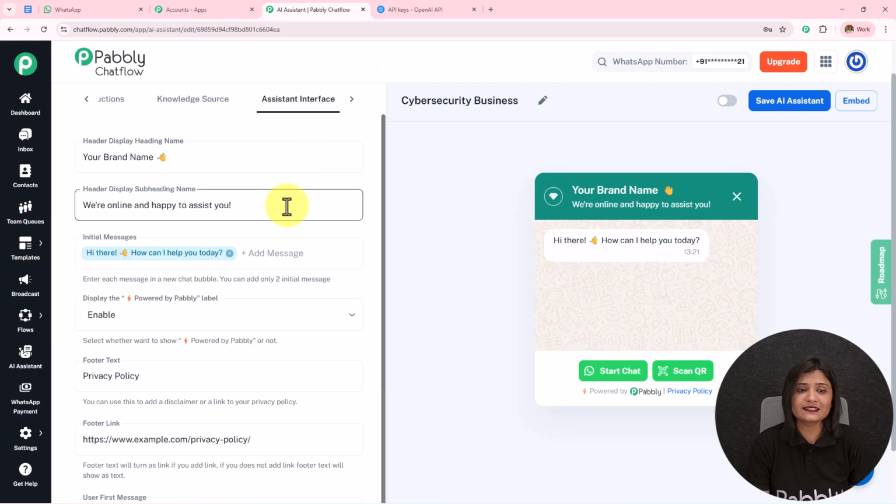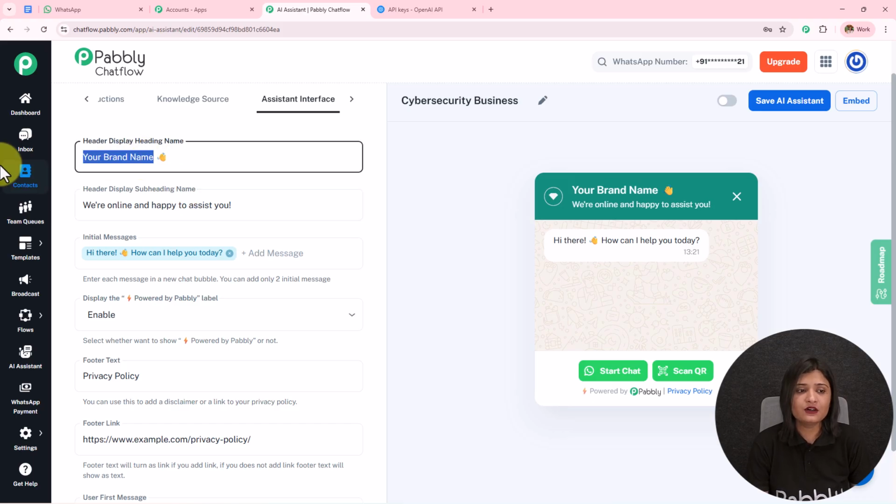Moving on towards the next step, we have this assistant interface. First one is heading name. So I'm going to enter the heading name here as name. You can enter according to your choice and preference. Then we have this subheading.